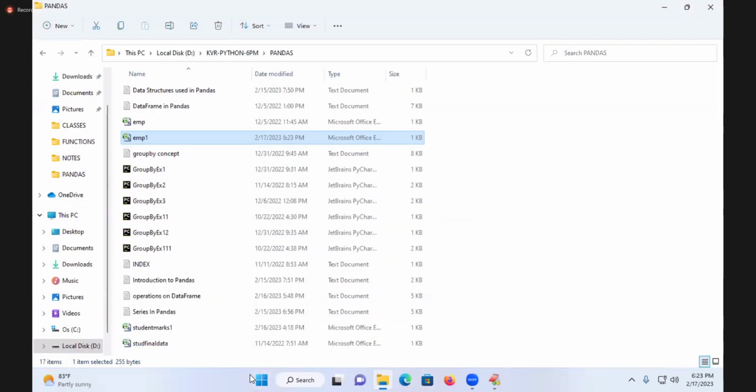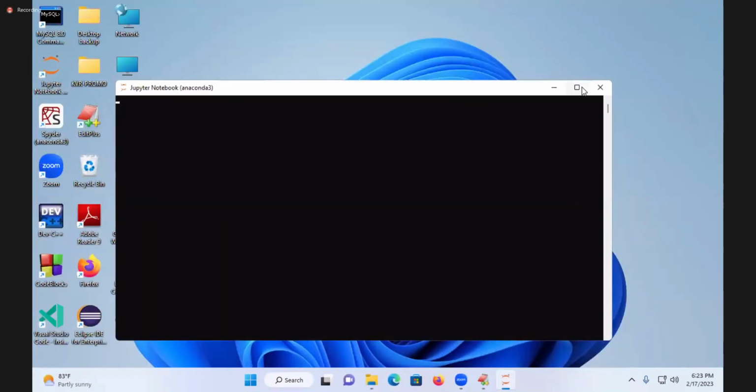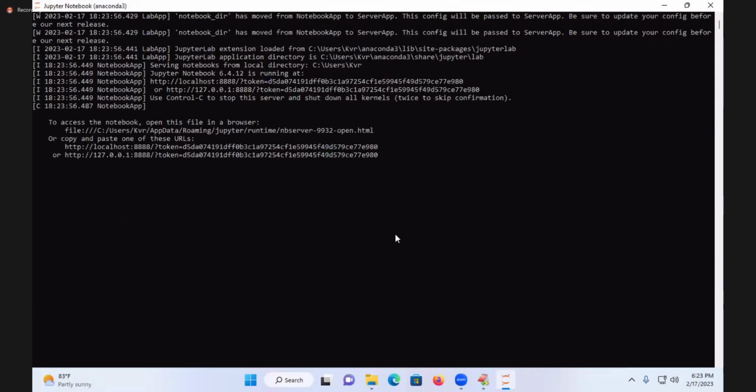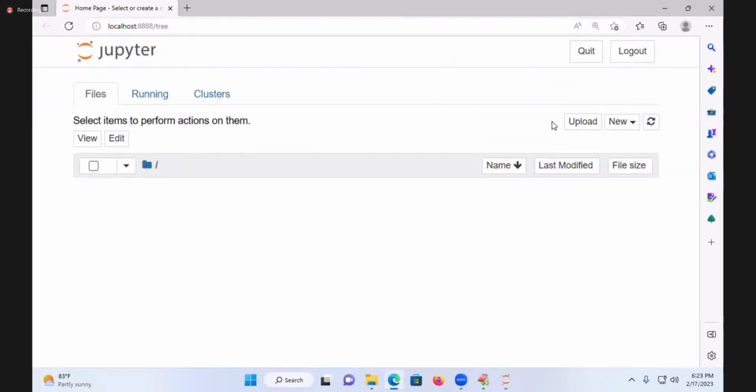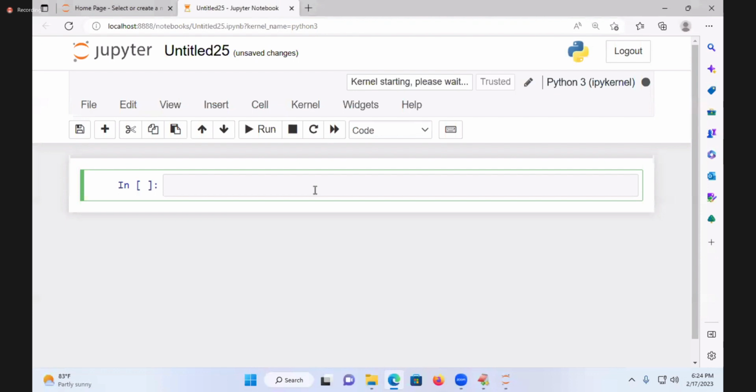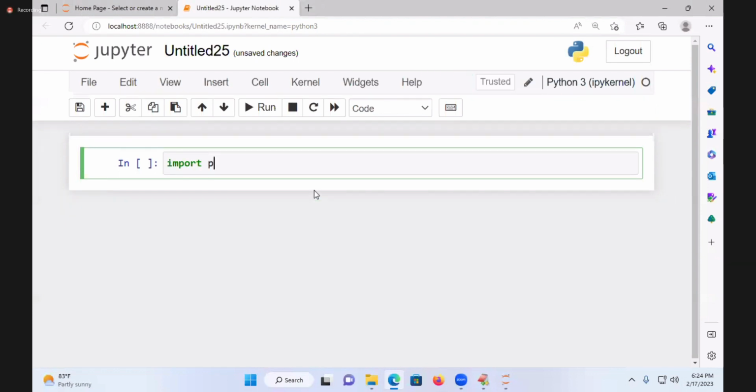Go to the data frame. Go to this place, Jupyter Notebook. Try to understand this. Now see, take this place. Now I will import pandas as pd.